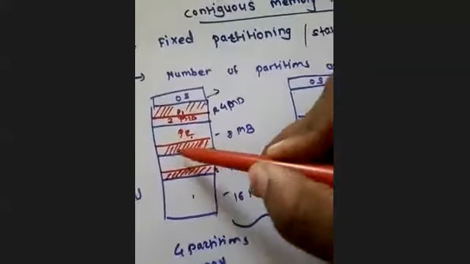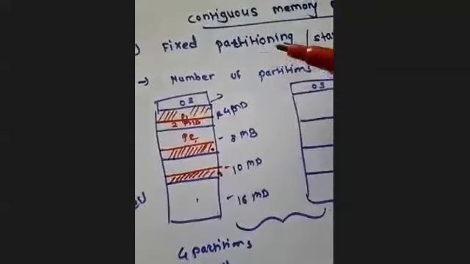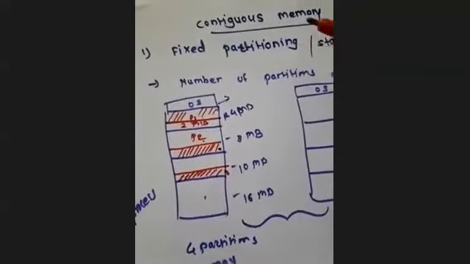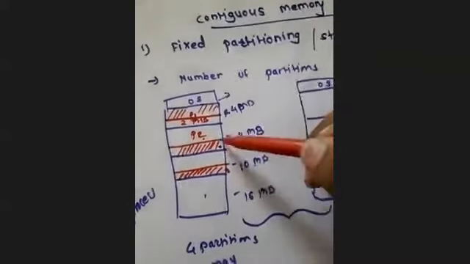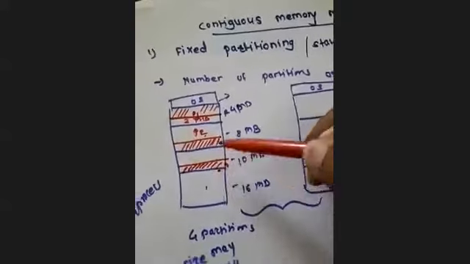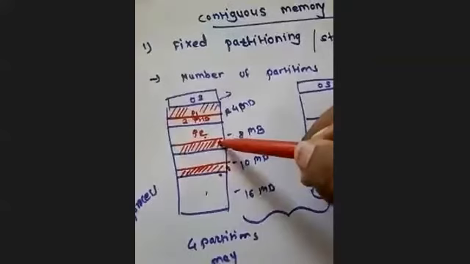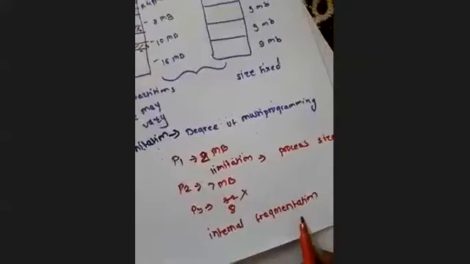We cannot use that space or that memory for any other process. That is the very important part. It is the biggest drawback: a lot of memory is wasted in every case. And this wastage of memory is called internal fragmentation.